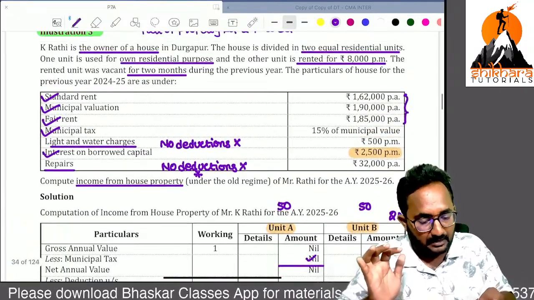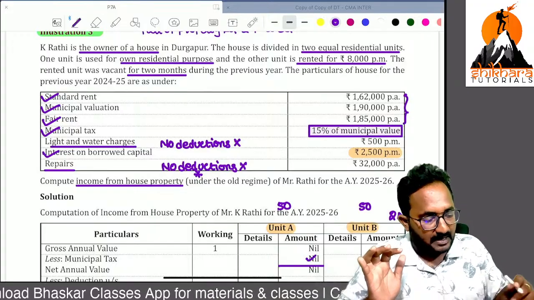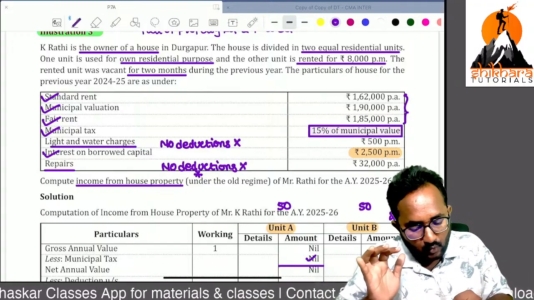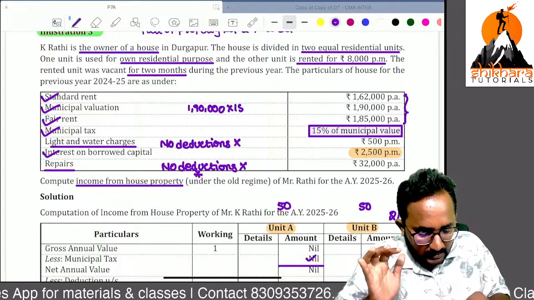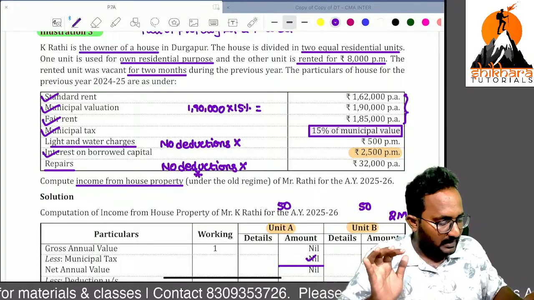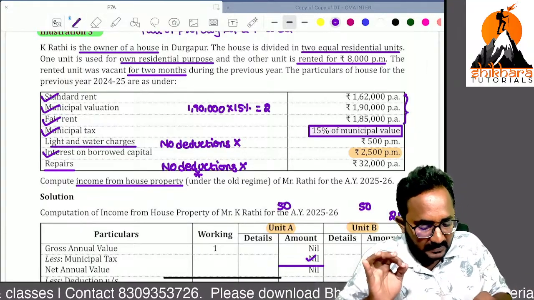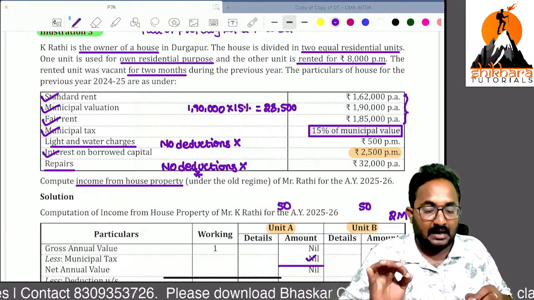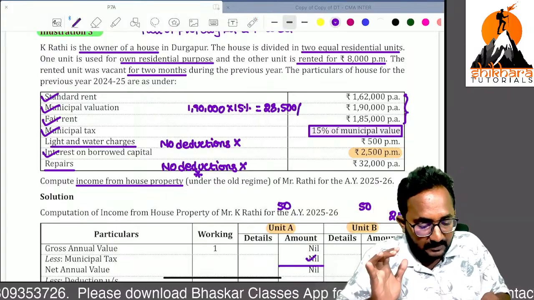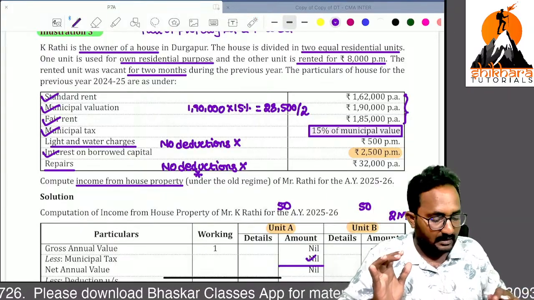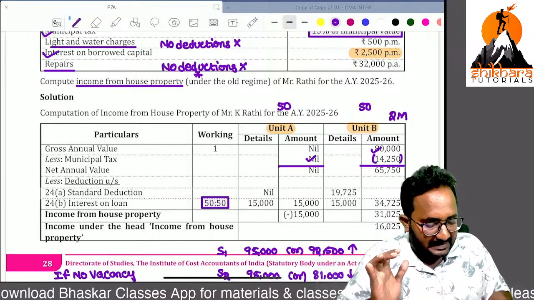Municipal taxes, can you tell me what it is? Municipal value, 1,90,000 into 15% municipal taxes. It is 28,500, but it is paid for the entire house. But for our house, it is divided by 2, so you will get 14,250. You will get this amount, and the standard deduction you can remove.